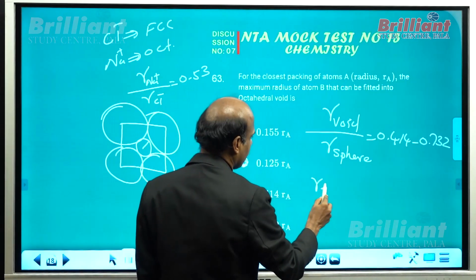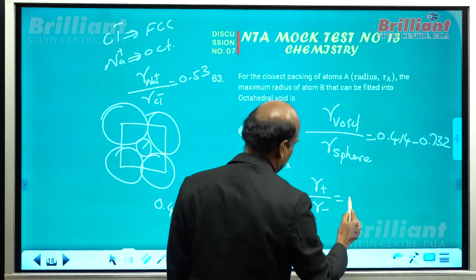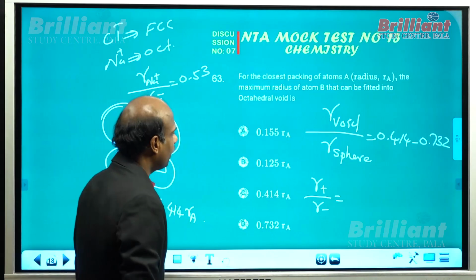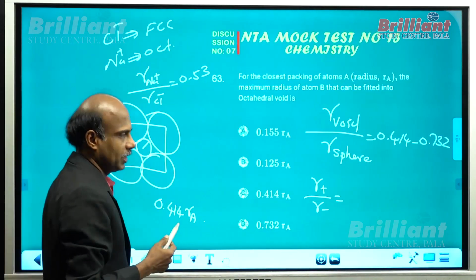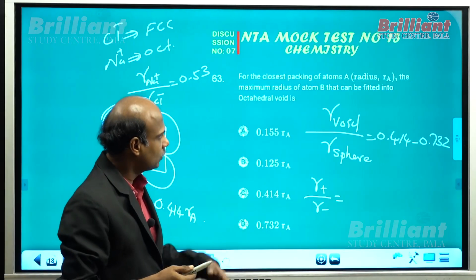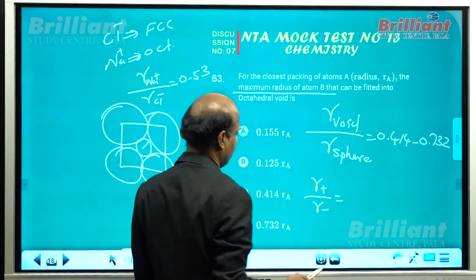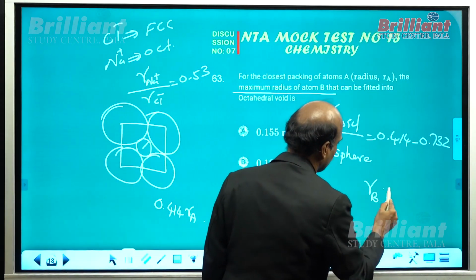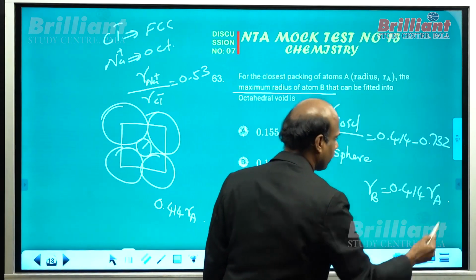Radius of the cation by radius of the anion, if it is from 0.414 to 0.732, the anion can be arranged in FCC and the sodium ion can be in the octahedral void. This question is actually given in that sense, that is, the maximum radius of B. One can say that the maximum radius of B can be 0.414 times the radius of A.